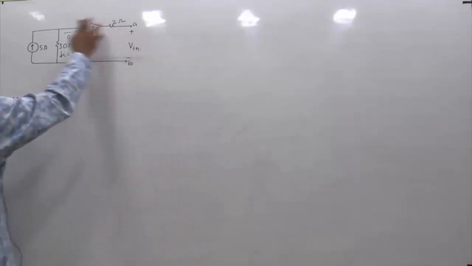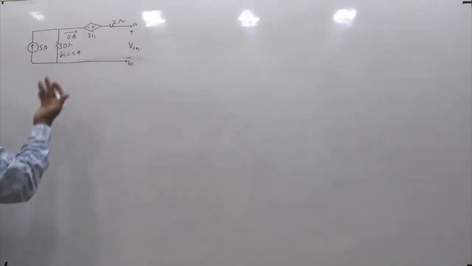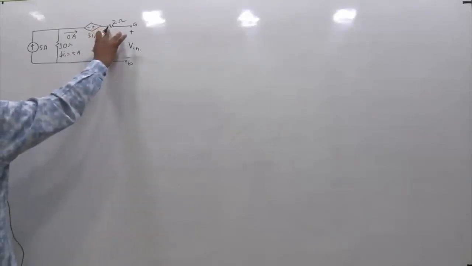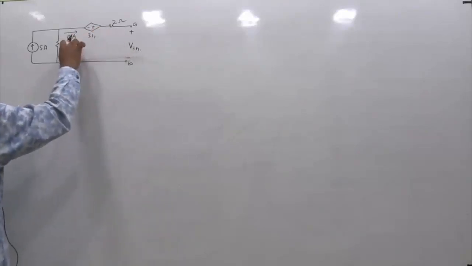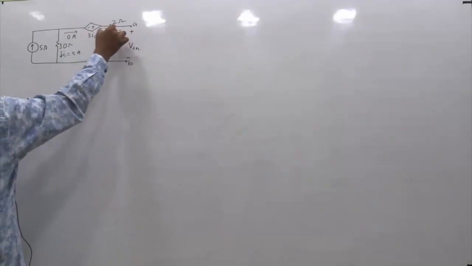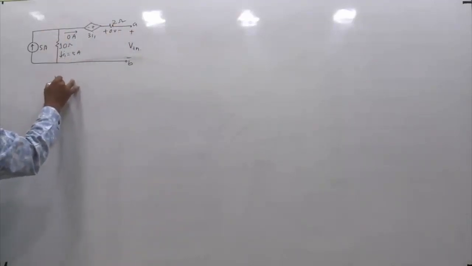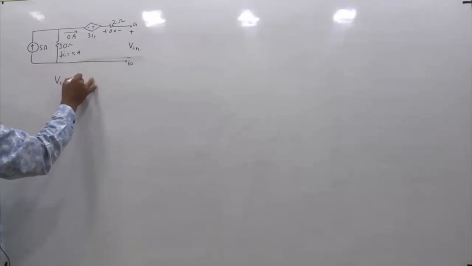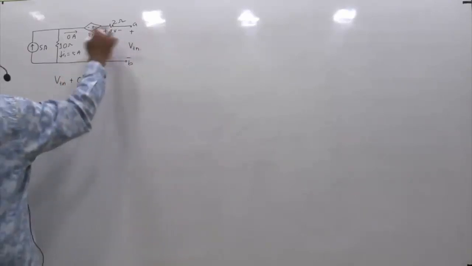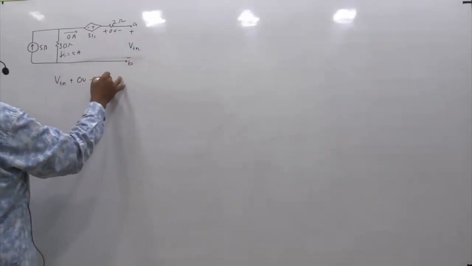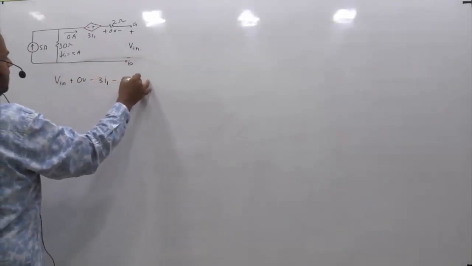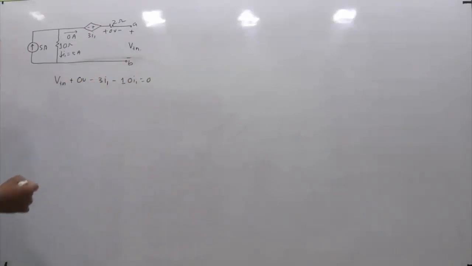Now if you write the KVL in this particular outer mesh or loop, what do you get? By the way, what is the voltage of this 2 ohm? I into R, because current is 0, 0 into 2, so this voltage is 0 volts. So if you write the KVL in this loop, VTH plus 0 volts minus 3I1 minus 10I1 is equal to 0.